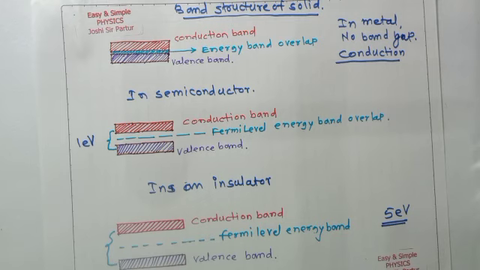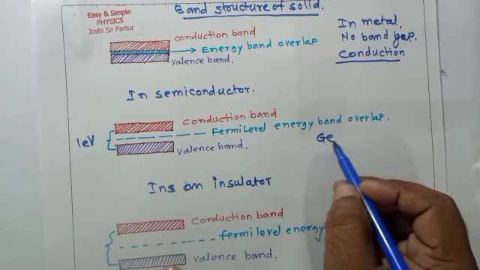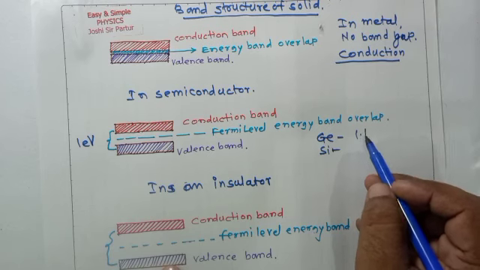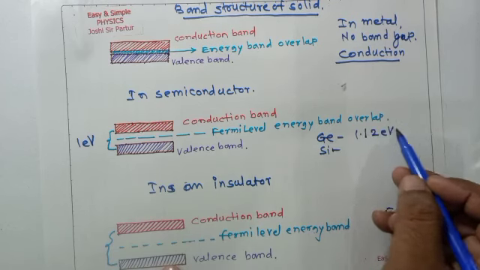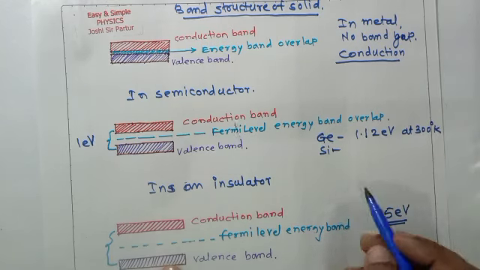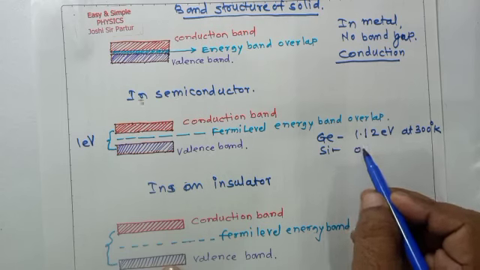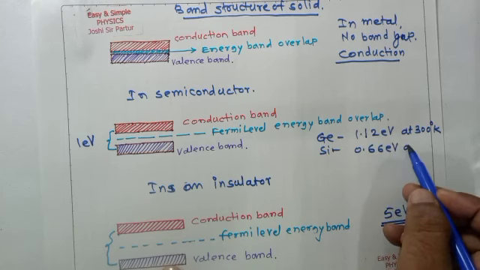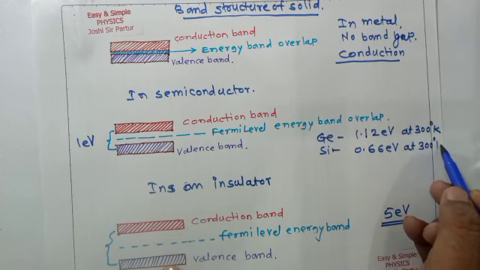So the magnitude of the energy gap between the conduction band and valence band for germanium, silicon and diamond: for the semiconductors germanium and silicon, the band gap is about 1.12 electron volt for silicon and 0.66 electron volt for germanium at 300 Kelvin.